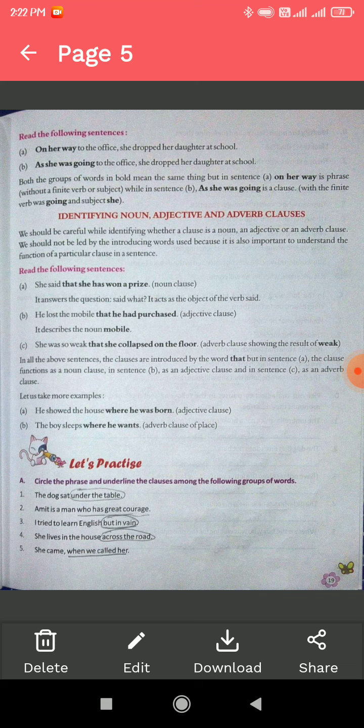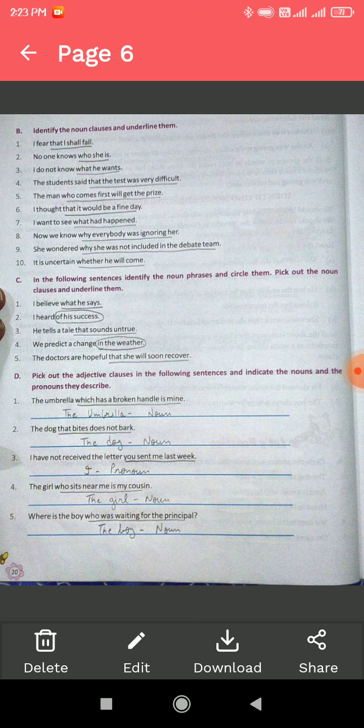She lives in the house across the road. Across the road is a phrase. Next question, she came when we called her. Here when we called her has a subject, so it is a clause. Now let's move to exercise B.